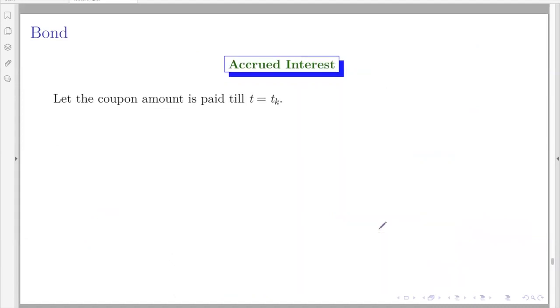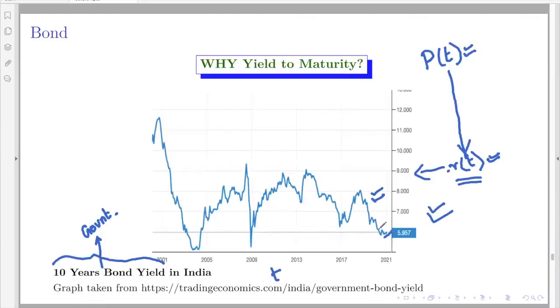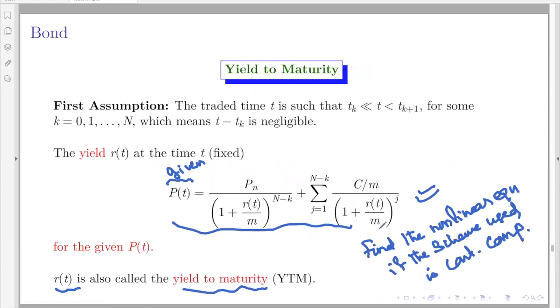The next topic of interest is the accrued interest. If you recall, we have assumed that the traded time is very close to the immediately previous coupon time, right? This is the assumption we made while deriving the equation for yield to maturity. Now we'll try to relax this assumption.